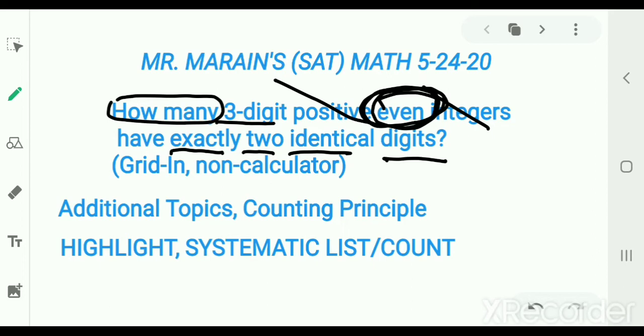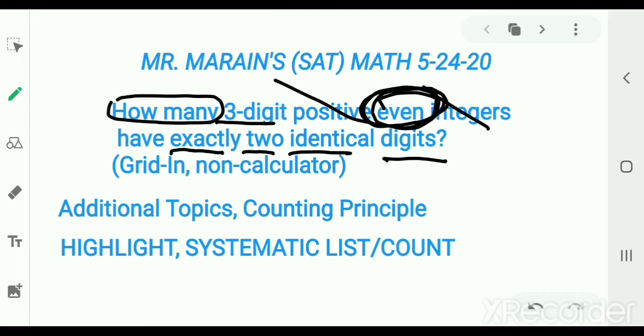So we did the highlighting. This falls under the umbrella of systematic counting, making an organized list. There are so many different phrases you've heard in school, I'm sure. With the new Common Core, though to you it's not new, and for me it's definitely not new. These kinds of counting problems appear now in elementary school, so you might have had exposure to this for quite some time. So let's begin.